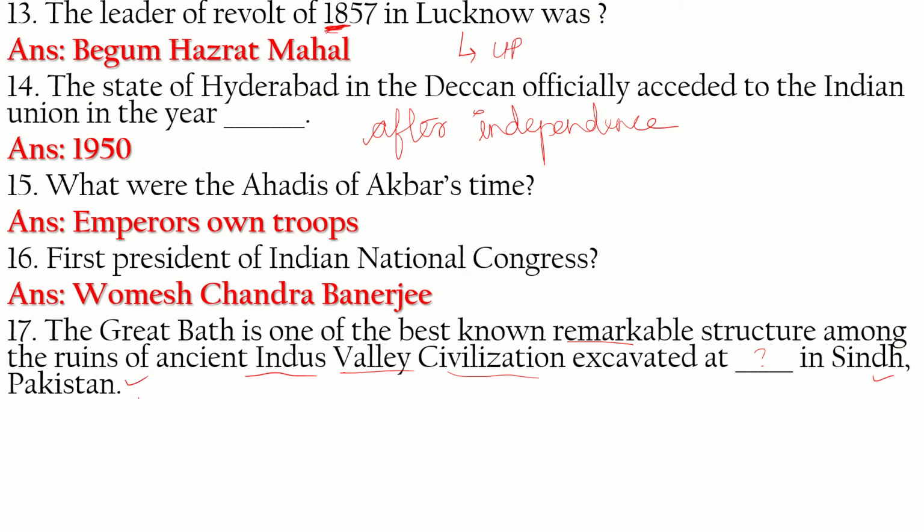Before separation, everything was in India. It is Mohenjo-daro. The Great Bath you hear about is Mohenjo-daro, and with the Indus Valley, you can be sure it is Mohenjo-daro.